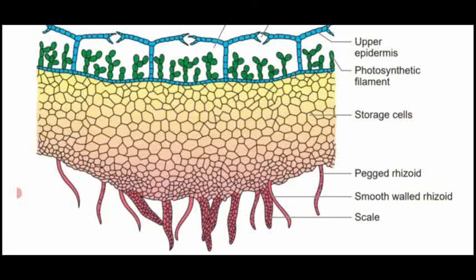Below the storage region is the lower epidermis, which is made up of two types of rhizoids, that is pegged rhizoids, which are wavy in nature, and smooth-walled rhizoids, responsible for absorption of water and food material. Many multicellular scales are also present. With the help of scales, they are attached to the substratum. This is said to be the TS of the Marchantia thallus.